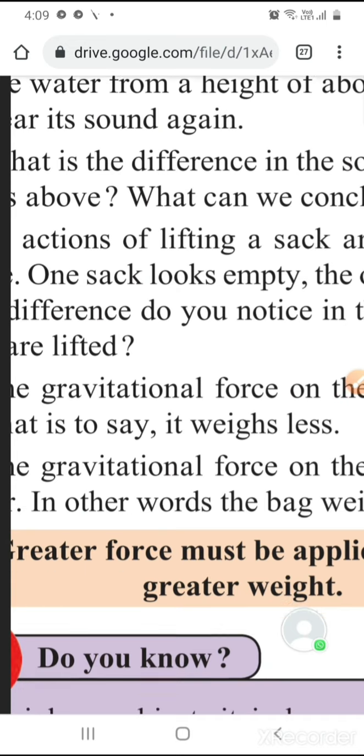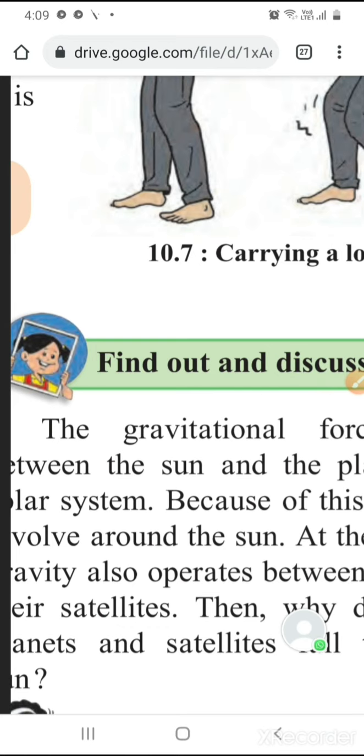The gravitational force operates between the sun and the planets in the solar system. Because of this, the planets revolve around the sun. At the same time, gravity also operates between planets and their satellites. Then, why don't all the planets and satellites fall towards the sun? So this is also a question to be asked.